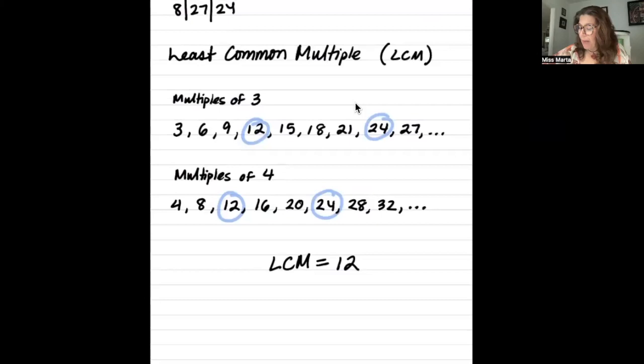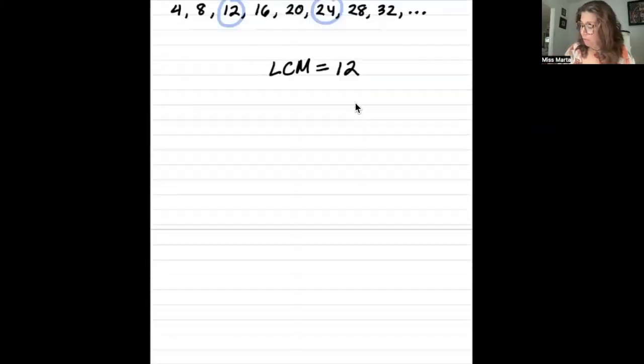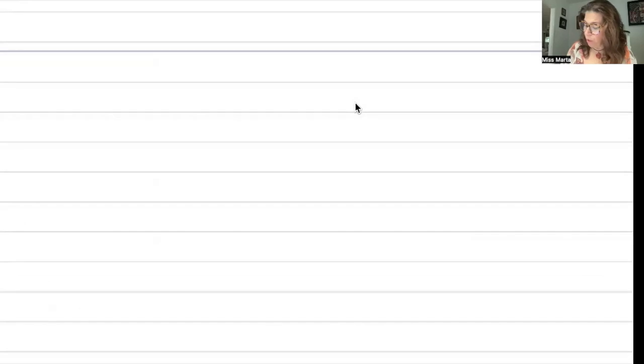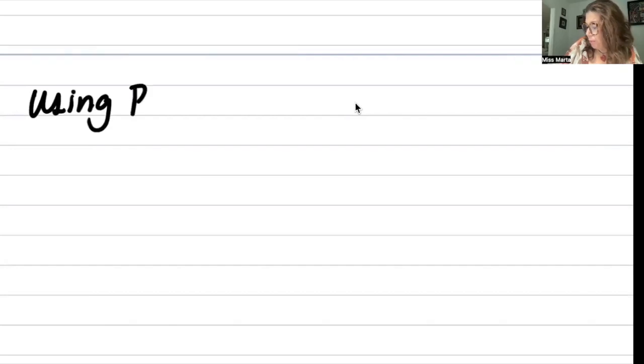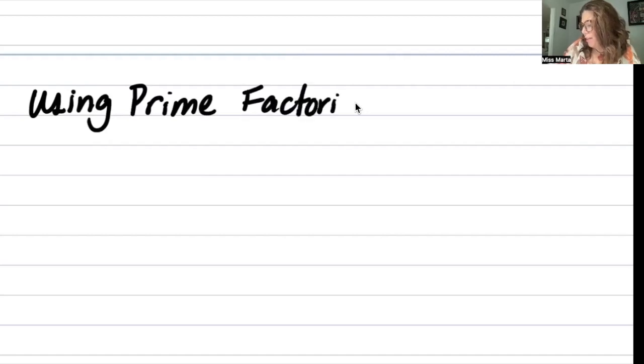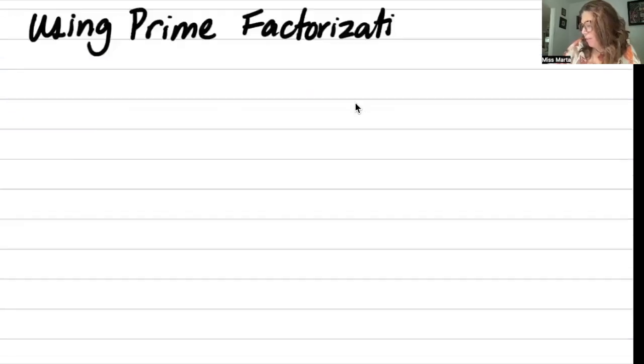Now, I don't like listing out multiples. I feel like it's a lot of writing and it's time consuming. Therefore, I prefer to use prime factorization, which is what we're going to write on the next page. Turn your page. Write the title, using prime factorization, so that you know it is a method that we are applying.